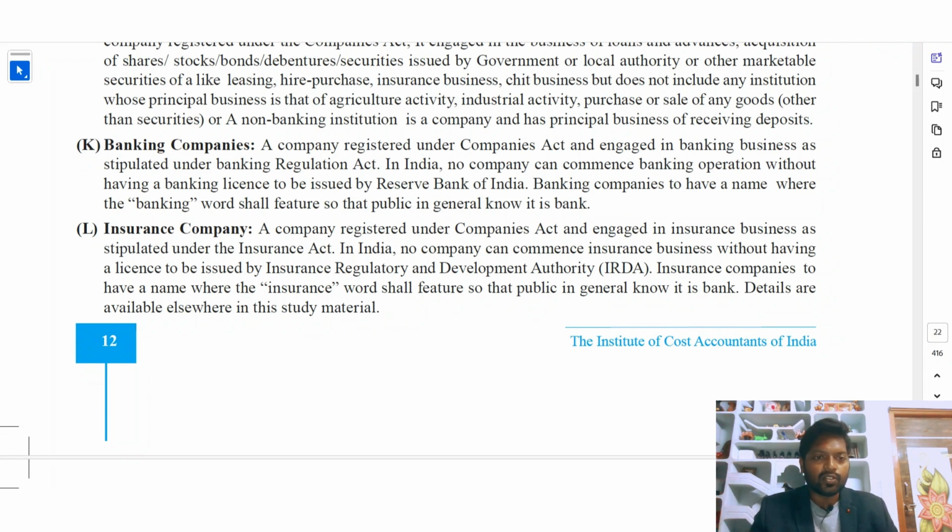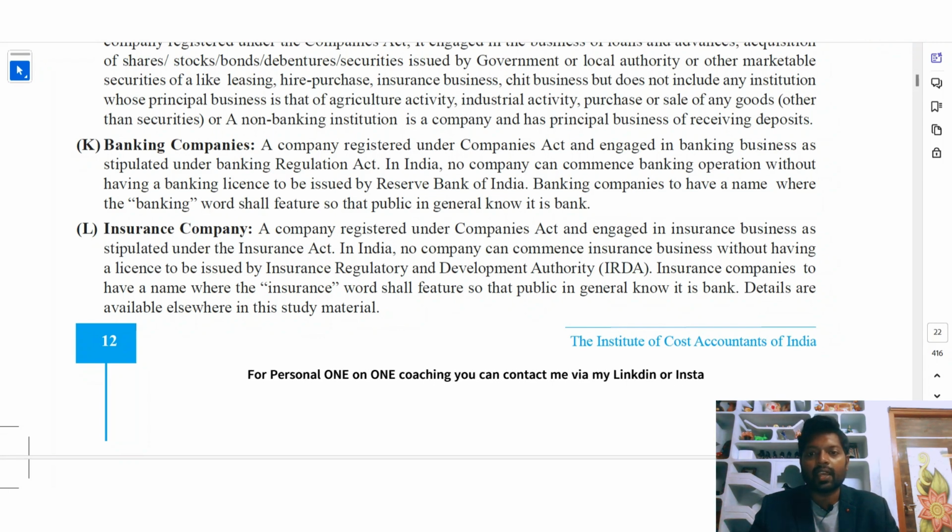Insurance company: a company registered under the Insurance Act and engaged in the insurance business as stipulated under the Insurance Act. If a company wants to work as an insurance company, it should follow the provisions given by the Insurance Act. No company can commence insurance business without a license issued by the Insurance Regulatory and Development Authority (IRDA). If a company wants to function as an insurance company, it has to take the license given by IRDA.